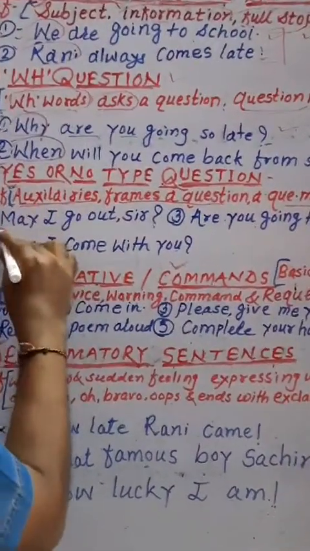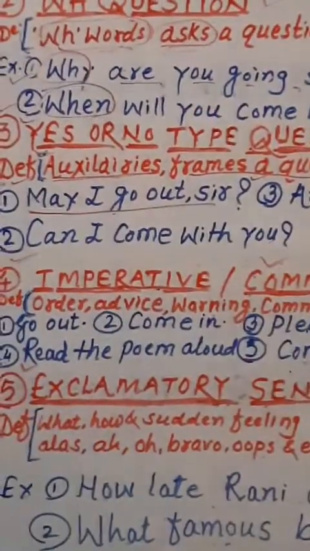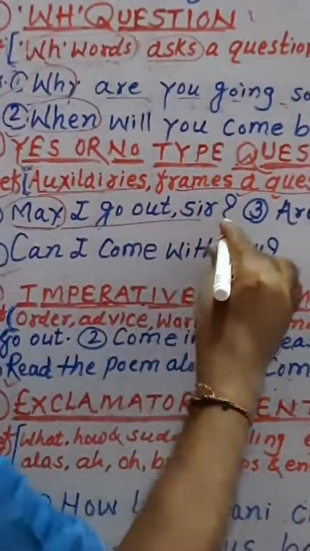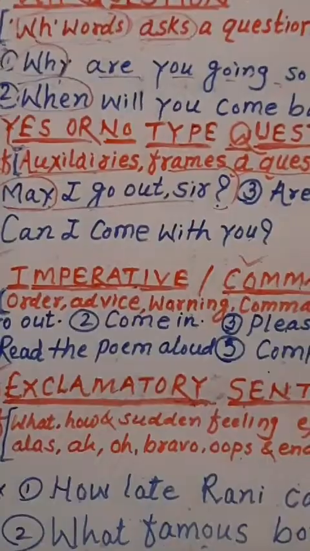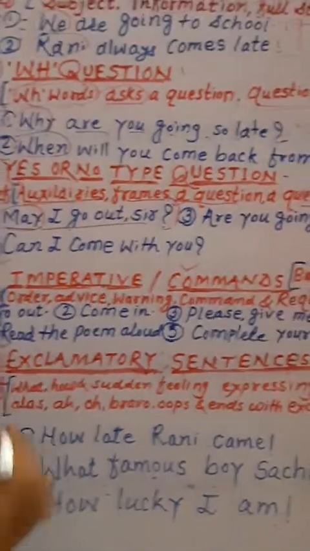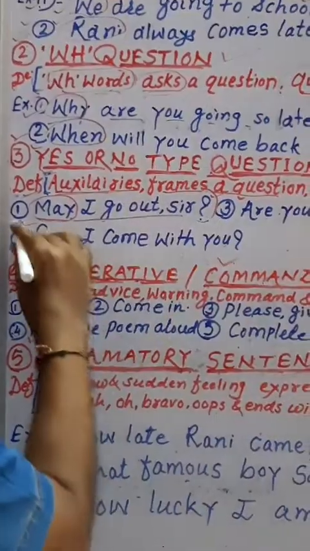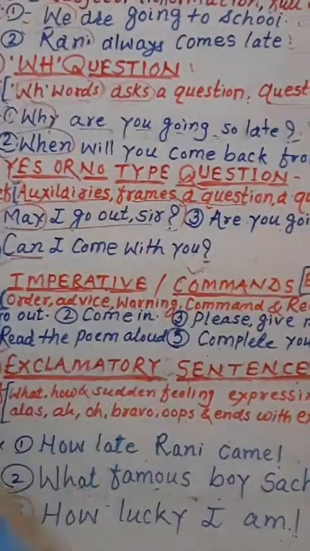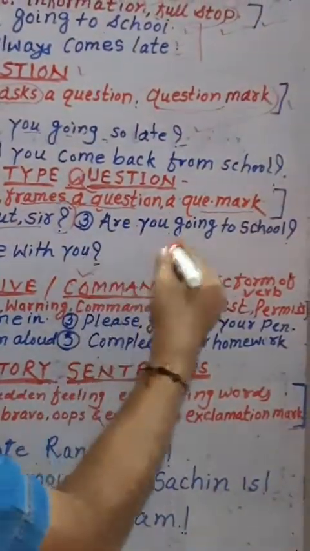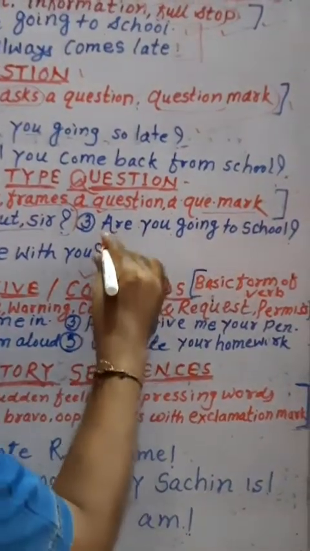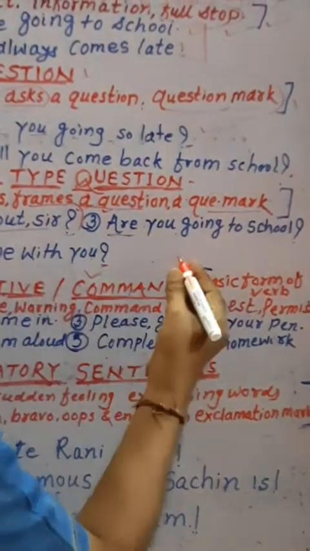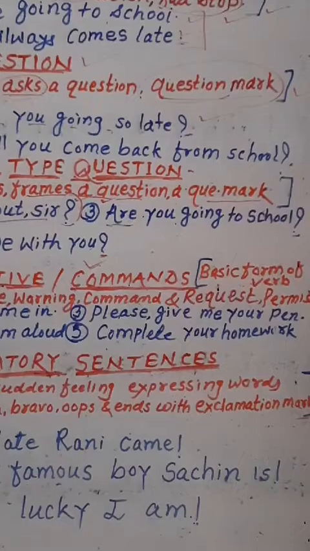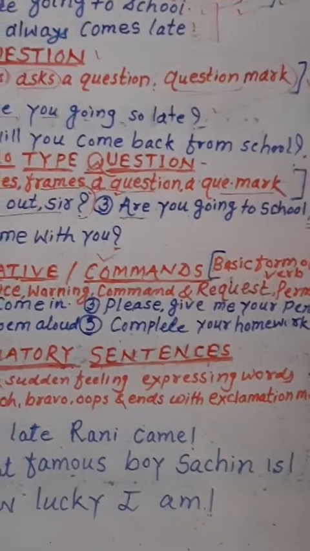First example, may I go out, sir? Here permission is asked and this sentence begins with may and ends with a question mark, and the answer could be given only in yes or no type. Now the second, can I come with you? Here permission is asked and the question begins with can and ends with the question mark. Then the third sentence, are you going to school? This sentence begins with the to be form are, ends with a question mark and the question is made only in the form of yes or no type. So it is an example of yes or no type question.